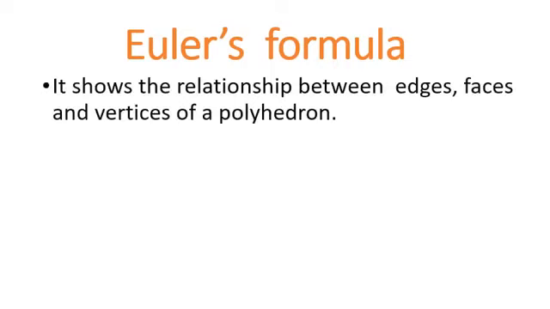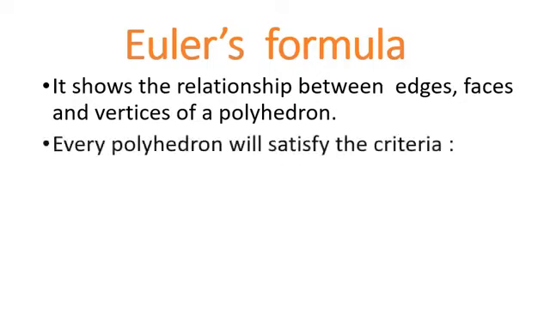Coming to Euler's formula, this is very important part of this chapter. Now, basically it shows the relationship between edges, faces and vertices of a polyhedron. We have studied about faces, edges and vertices. Now this formula shows the relationship between these three. Every polyhedron will satisfy the criteria, and if any solid is given to you, and if you need to find out whether the given solid is a polyhedron or not, then you need to check this criteria, and this criteria is Euler's formula.